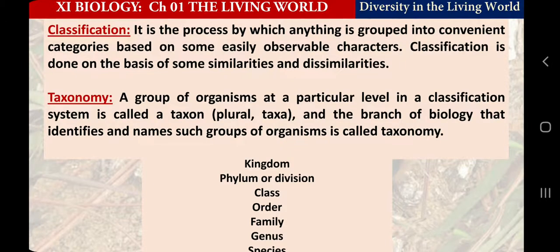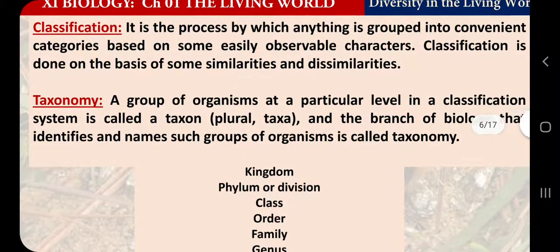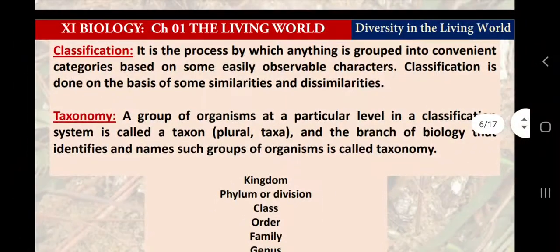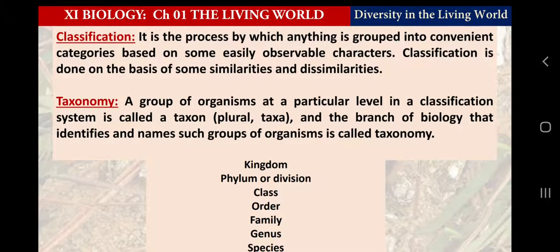So this I wanted to convey. We will name living organisms according to their features, according to their groups. So now you have an idea what classification is. It is a process by which anything is grouped into convenient categories based on some easily observable characters. Classification is done on the basis of some similarities and dissimilarities, and of course we are going to classify similar organisms into one group, and we are going to make different groups because of their differences.